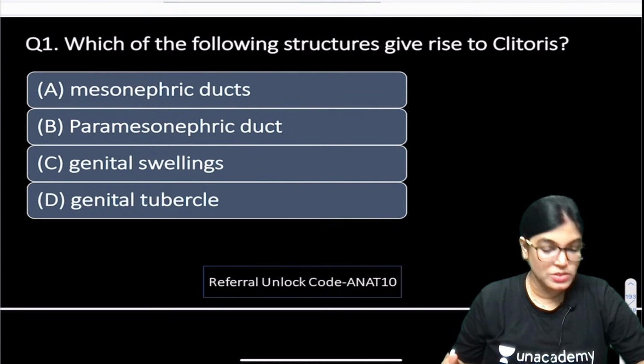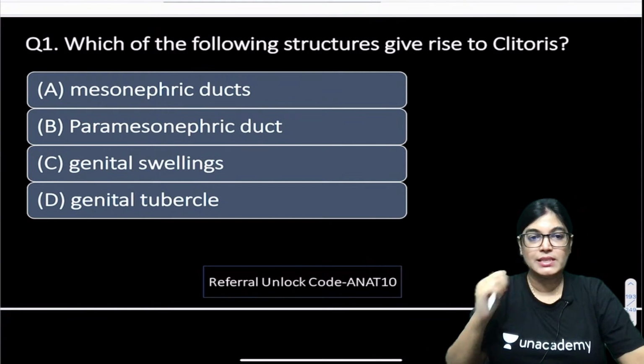Class 12 targeting for MBBS. So yeah, MBBS first year. You can be part of these sessions also.